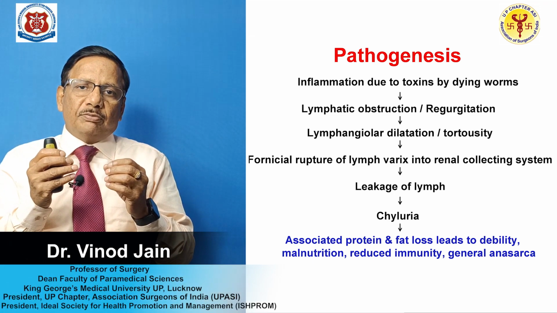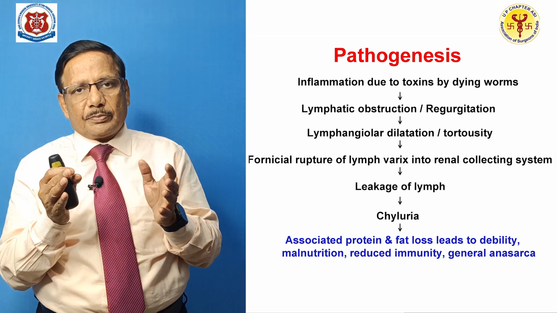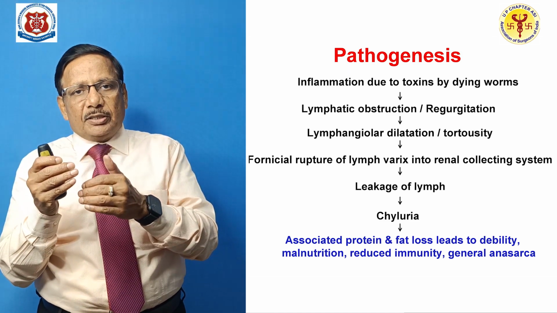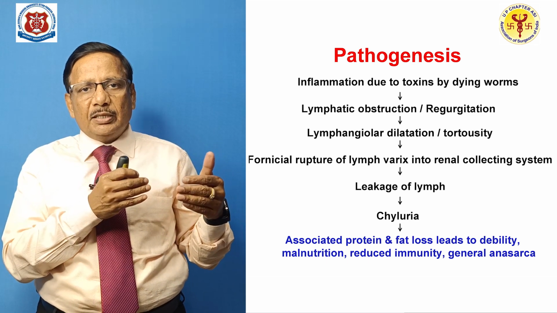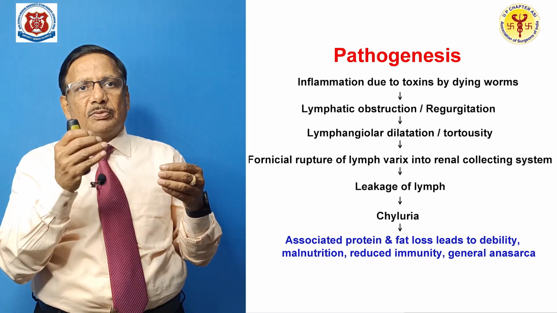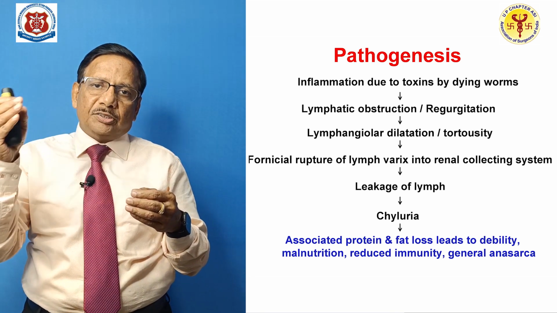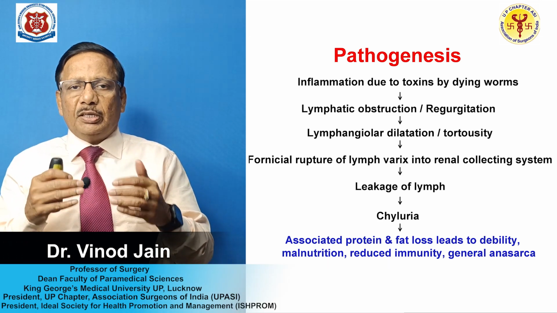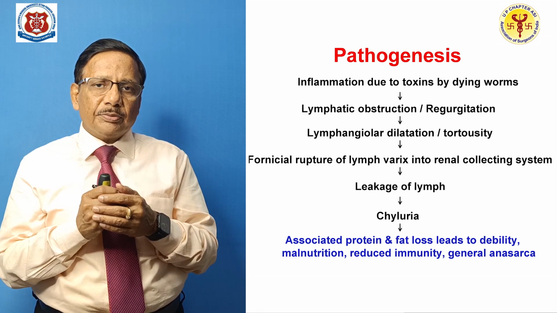All this leads to lymphangiectasia, that is dilation and tortuosity. Then this lymphatic dilatation is in communication with the pelvicalyceal system of the kidney, and there is rupture of the fornix, from where the lymph regurgitates into the urine collecting system. There is a leakage of lymph, and then what we see is chyluria. That is all the pathophysiology.